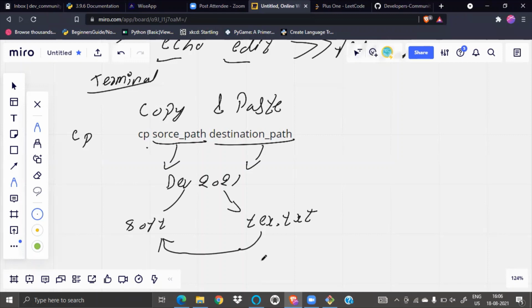I don't have to give a full path because these two files are present here. I can just write this text.txt and then the source file path. Is this clear? CP is clear or not?